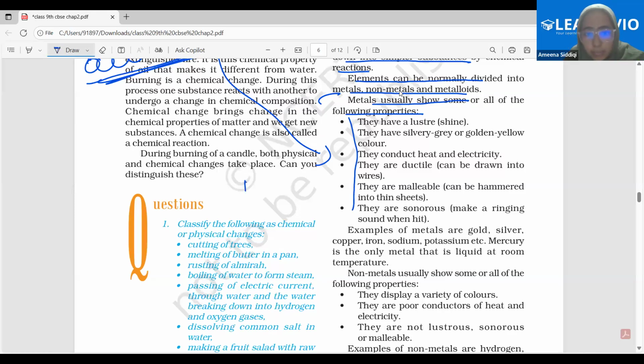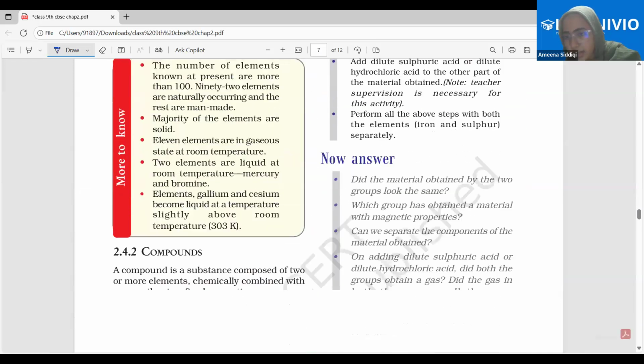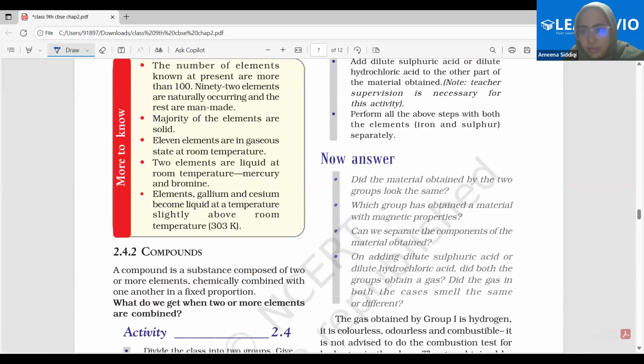But if I ask you what are metals? Are metals pure substances? No, ma'am. Why? Yes, ma'am, they're pure substances. Why are they pure substances, beta? Because they contain the same atom. Wonderful. That's clear, because metals are nothing but elements, and elements are pure substances because they have the same atom. Wonderful. So you have understood that. Clear till here? Yes, ma'am.